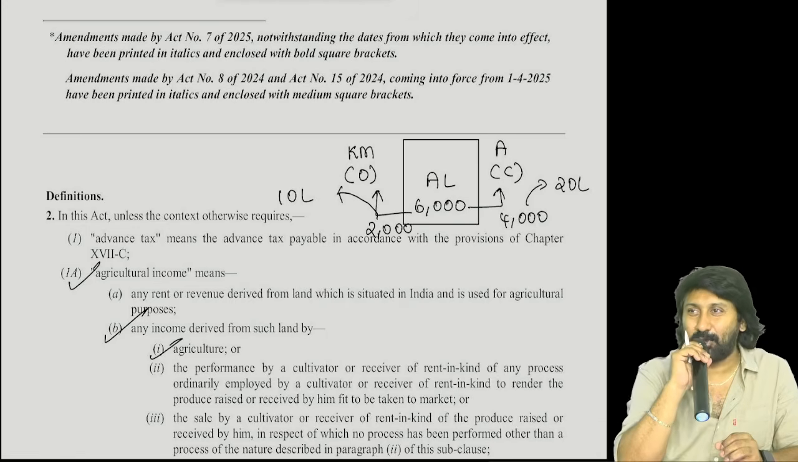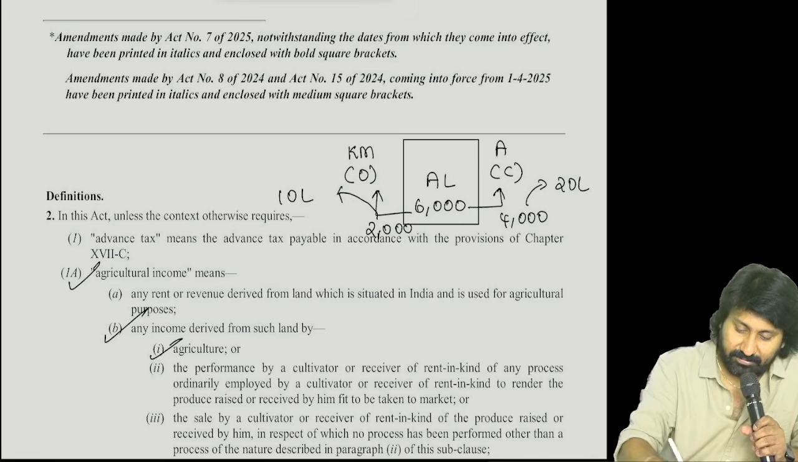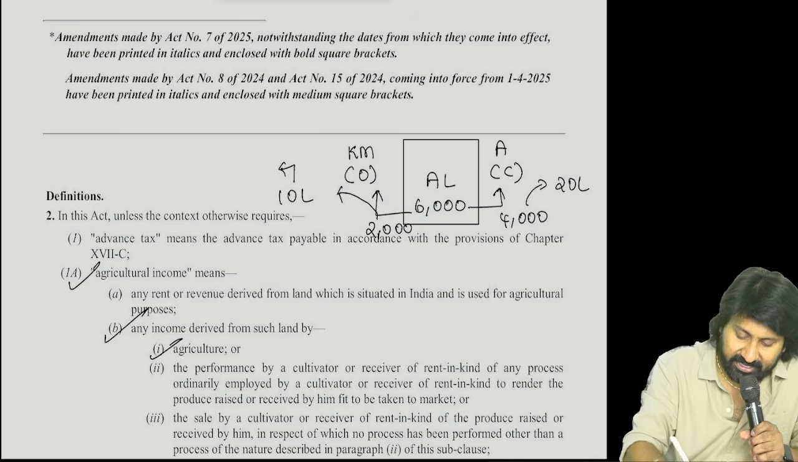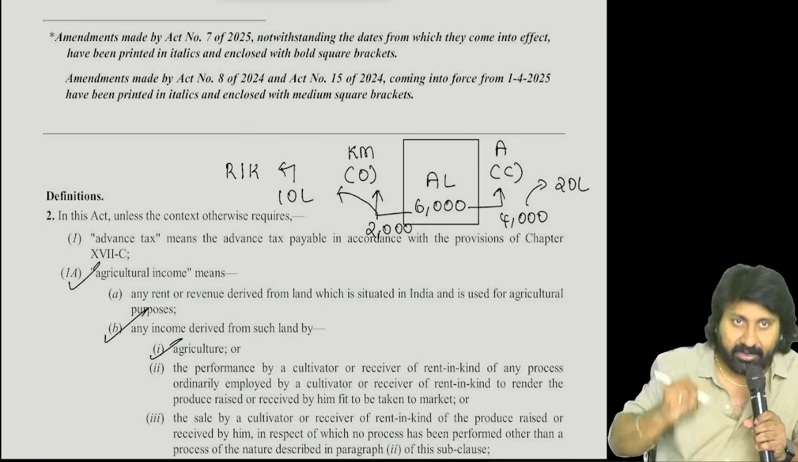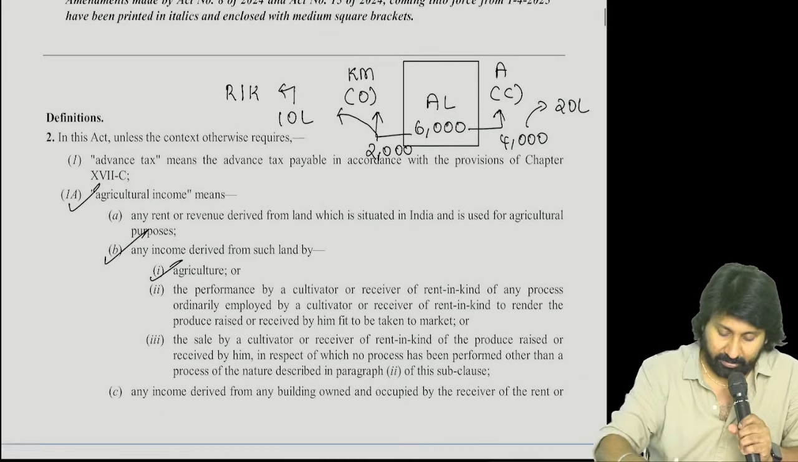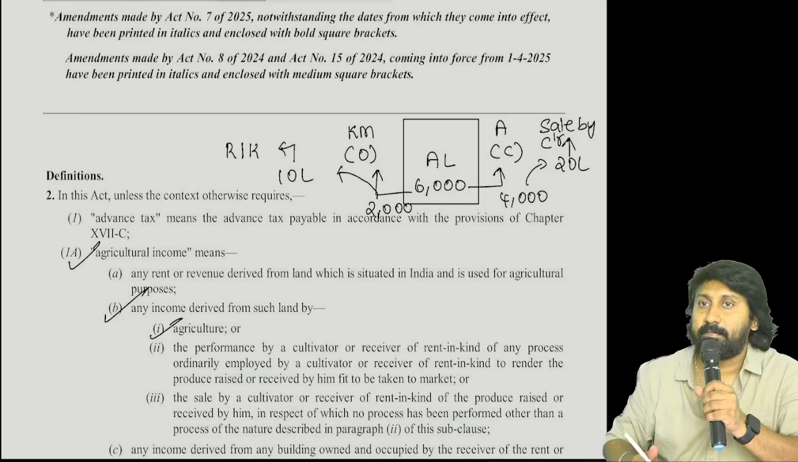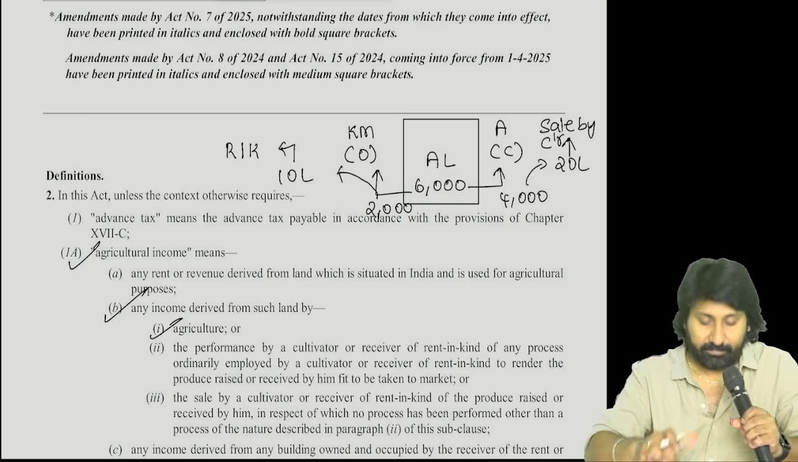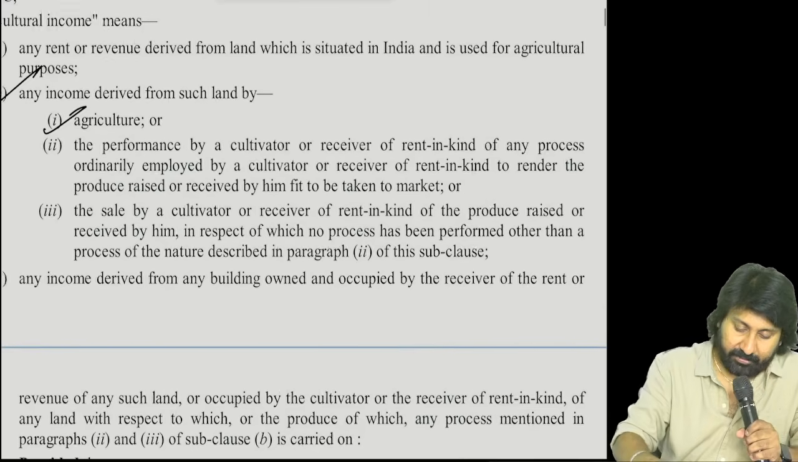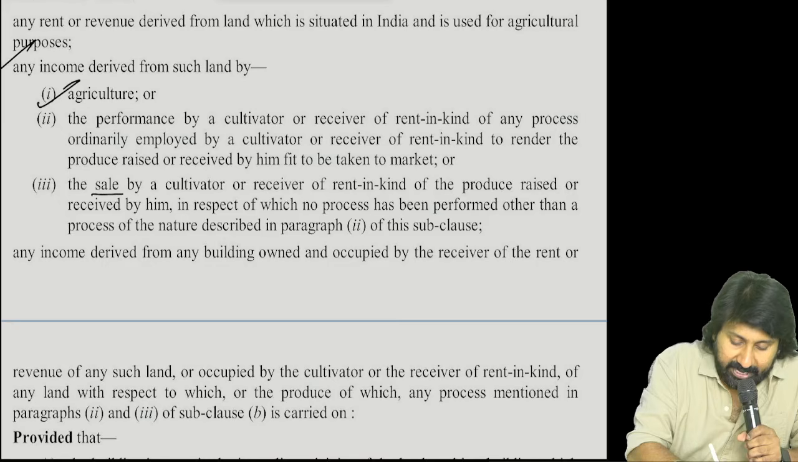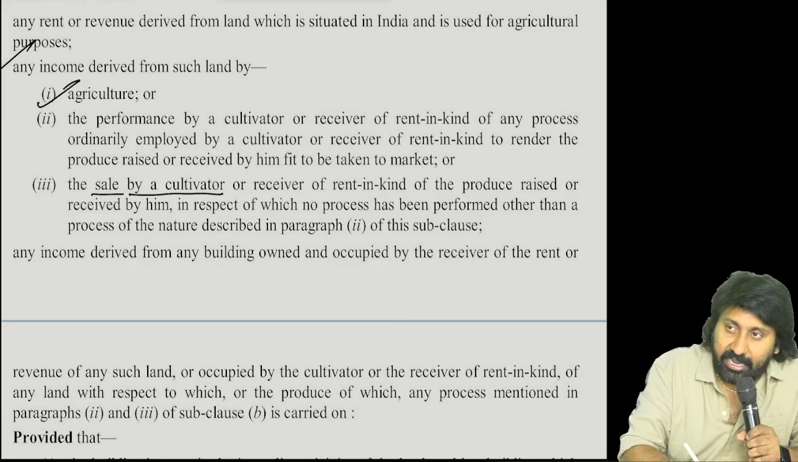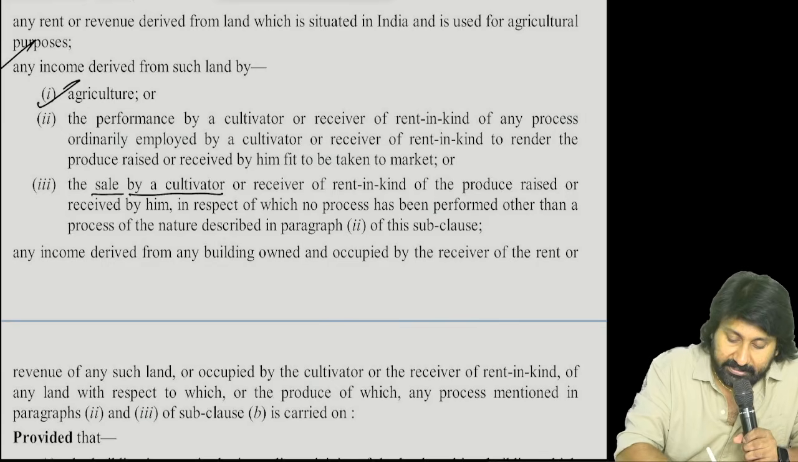Agriculture income, I also know. This is rent in kind. What is this? Rent in kind. Next, what is this? Sale by cultivator. That's why. Read now. Start. Sale by cultivator. Next. Sale by.